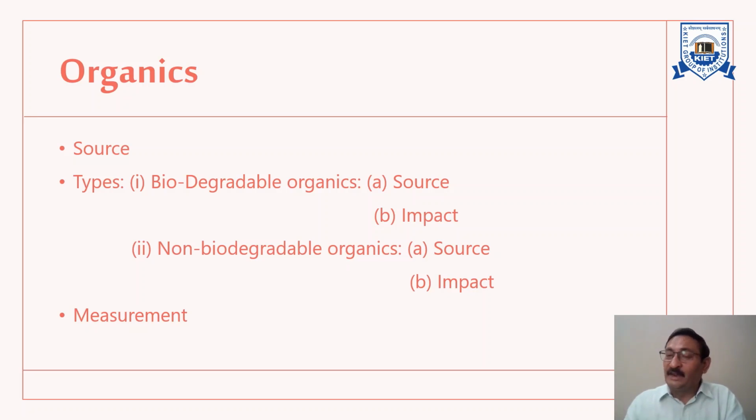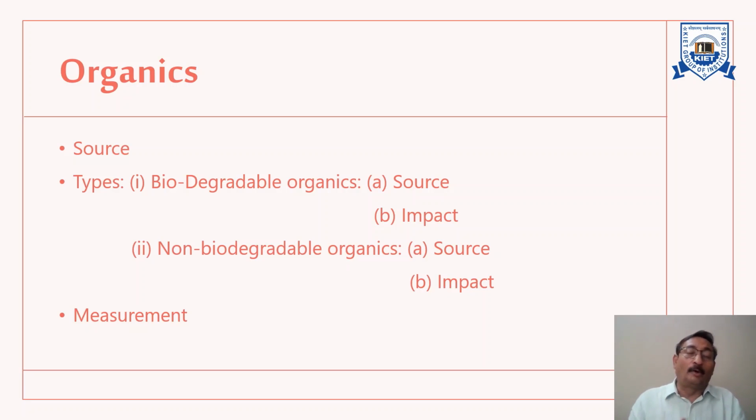If it is done in an aerobic environment, then the end product of microbial decomposition is stable and acceptable. But if it is done in an anaerobic environment, then the end product is unacceptable and unstable also.